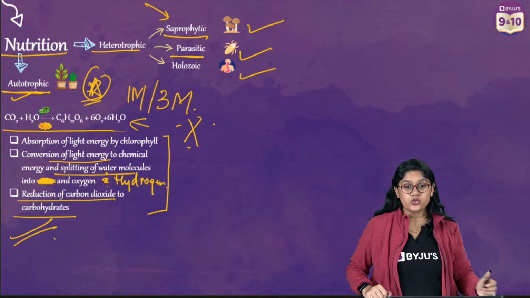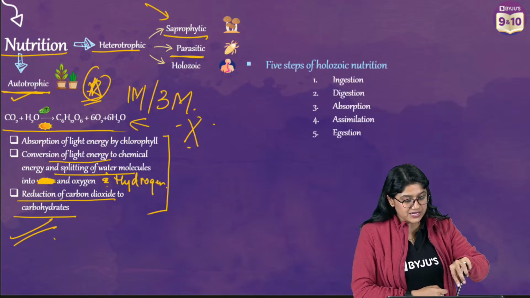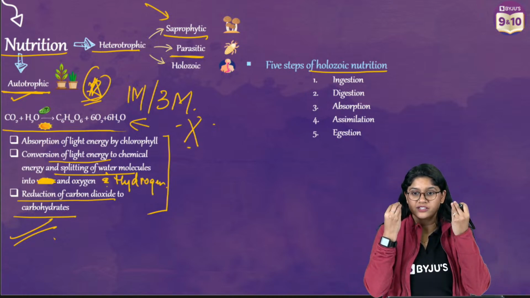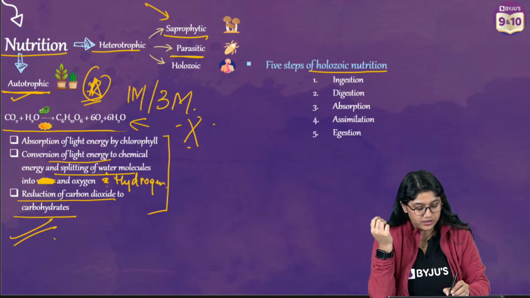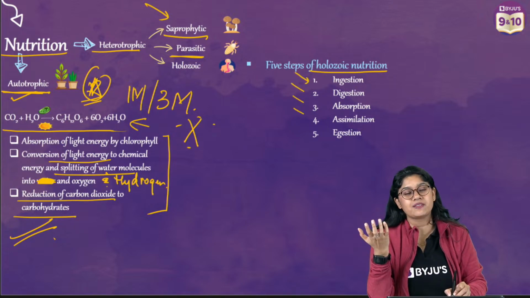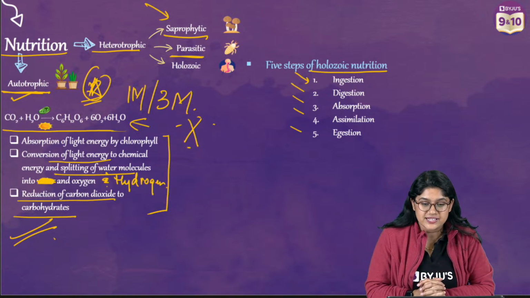Now let's talk about our digestion, right? What are the steps that we have in the holozoic mode of nutrition? Of course, we will be taking the food. Yes, we will take the food, then digestion will occur, then the absorption, assimilation, and at the end, egestion. Very good. So everyone, are we clear?